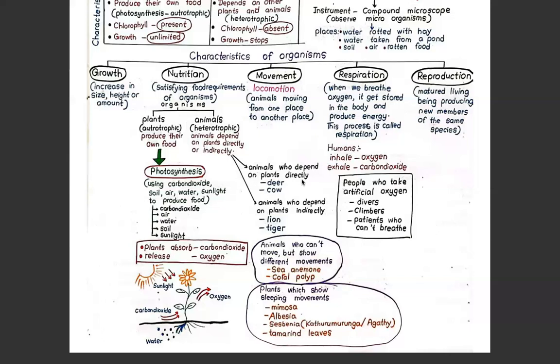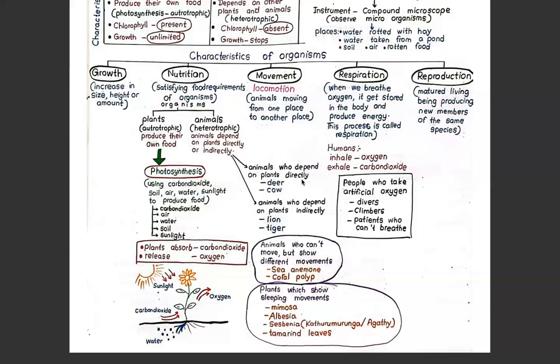Animals who can't move but show different movements. They can't move from one place to another, but there are organisms that show movements while staying in one place. Who are they? Sea anemone and coral polyp. So they are the animals who can't move from one place to another, but they show different movements by staying in the same place.